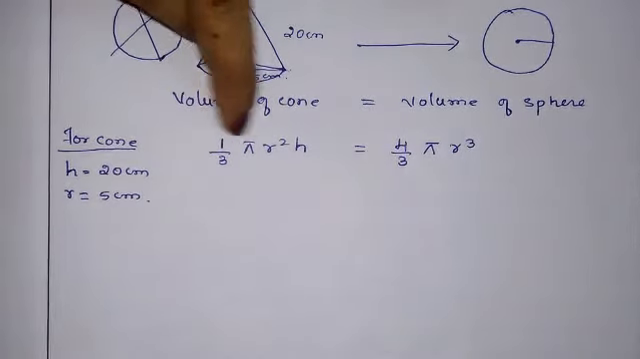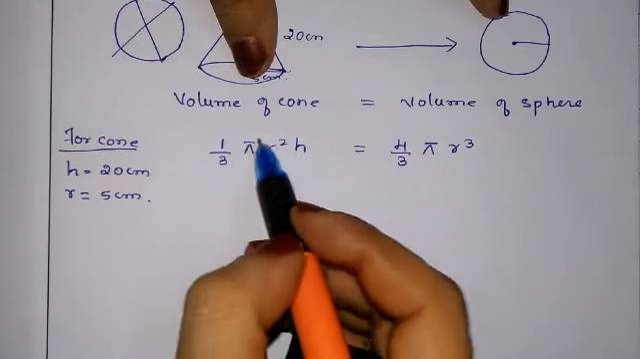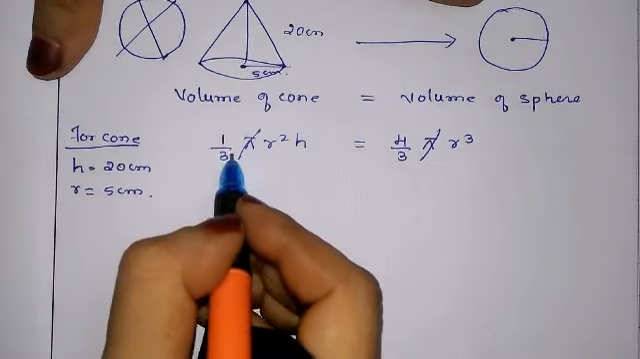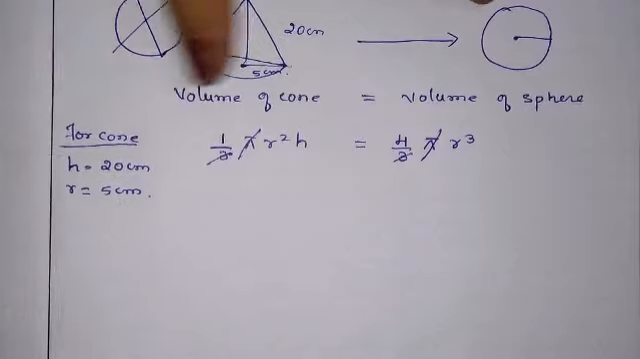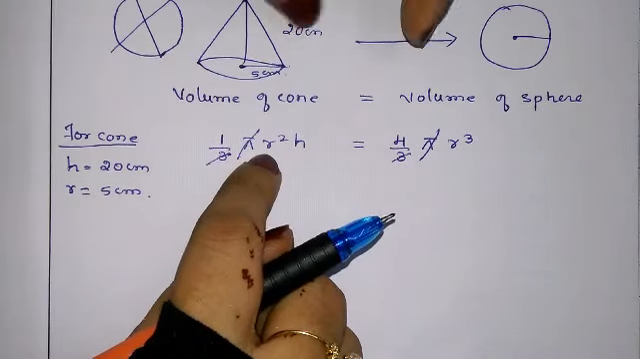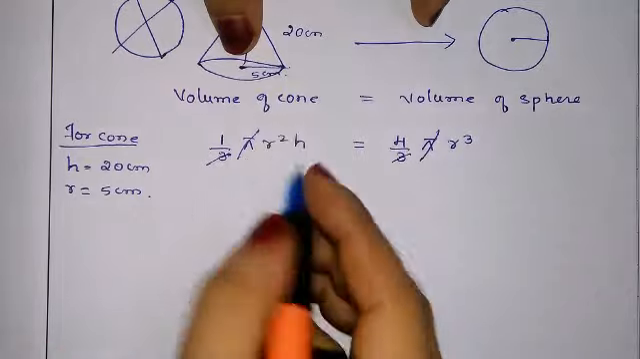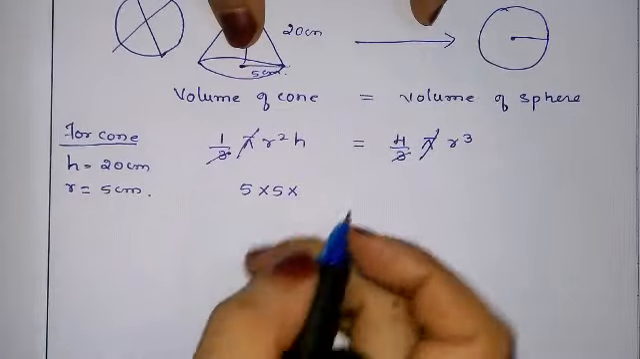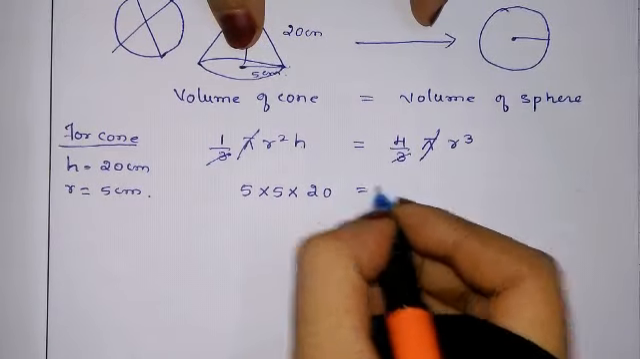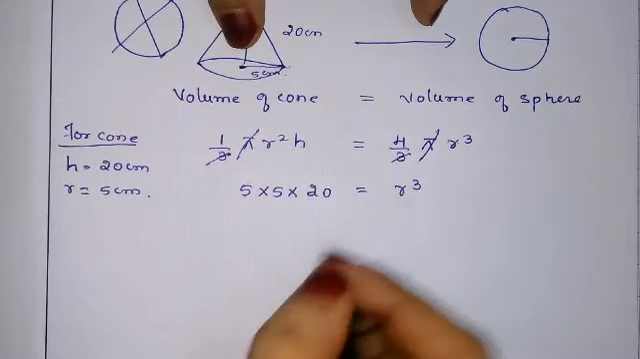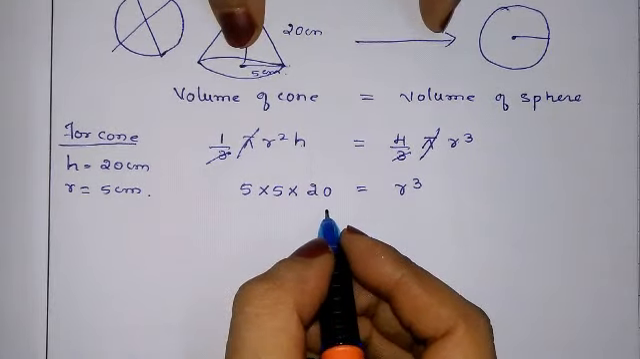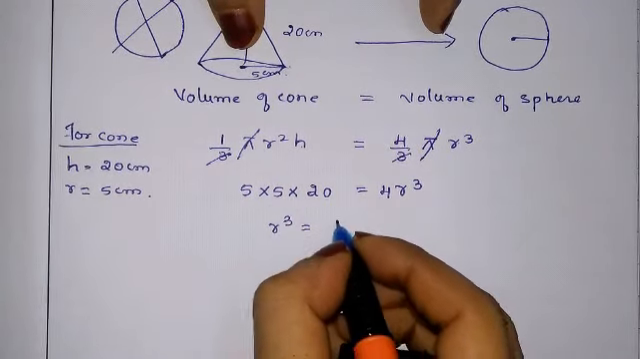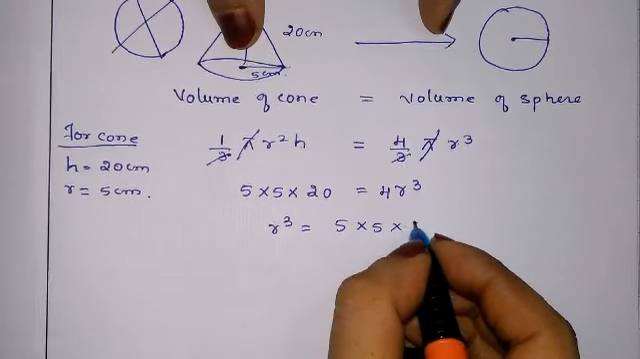Okay, see, radius is different but pi is always same, so pi gets cancelled in both, and here 3 and 3 get cancelled because they are numbers. Here radius is different. Radius of cone is 5. R square means 5 into 5. Height of the cone is 20. I'll write 20. They have told to find the radius of sphere. Okay, 4 is there, 4 r cube. So r cube is equal to 5 into 5 into 20.